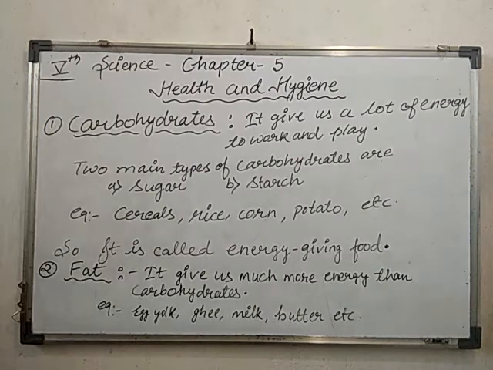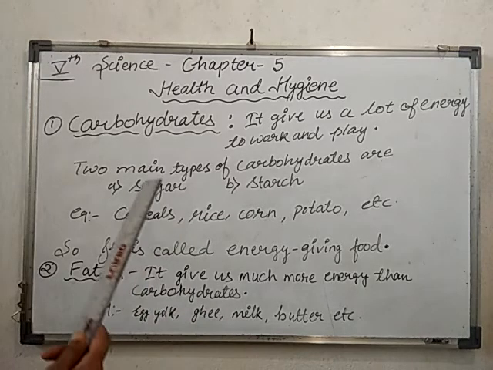So these are the components of food. Earlier we had already discussed that our food contains 5 main nutrients which are required for our growth, maintenance and repair of our cells. What are the names of the nutrients? Carbohydrates, fats, proteins, vitamins and minerals. It also contains roughage and water. Our body needs all these components in the right amount to remain healthy.